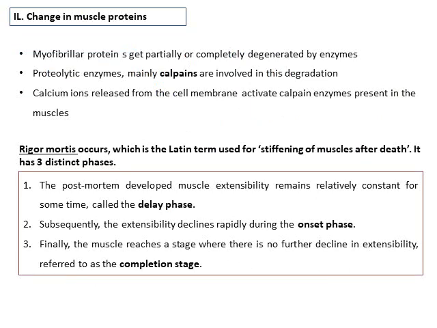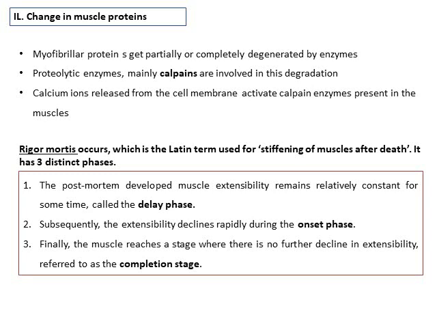So with this change in chemistry, there will be a corresponding change in the muscle protein and muscle texture also. Initially, muscle stiffening due to shortening of muscle fibers occurs. So the muscle initially gets stiffened because the muscle fibers get shortened. Immediately after that, this stiffening of the muscles occurs, and it is known by a Latin term called rigor mortis, meaning the stiffening of muscles after death.